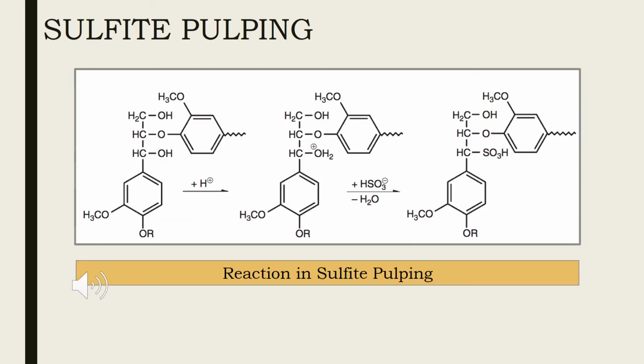In sulfite pulping, usually conducted under acid or neutral conditions, sulfur dioxide and or bisulfite ions react with lignin to produce water-soluble sulfonated lignins that are degraded by acid hydrolysis reactions.